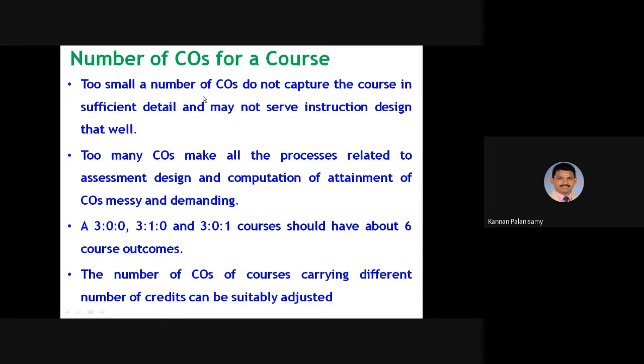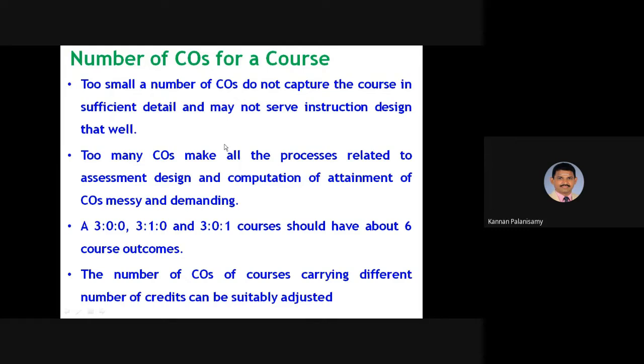And then the number of COs per course. Generally we may see 5 or 6 COs in each course. Too small a number of COs does not capture the course in sufficient detail and may not serve instruction design that well.